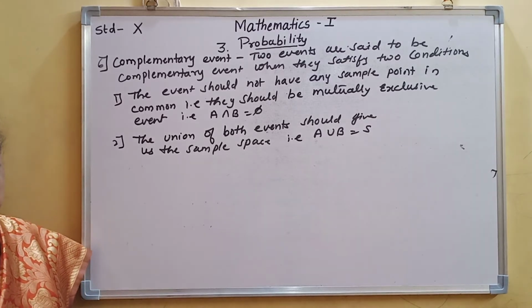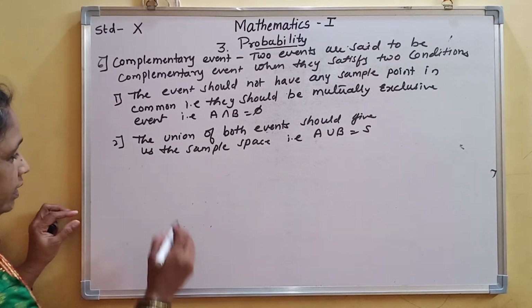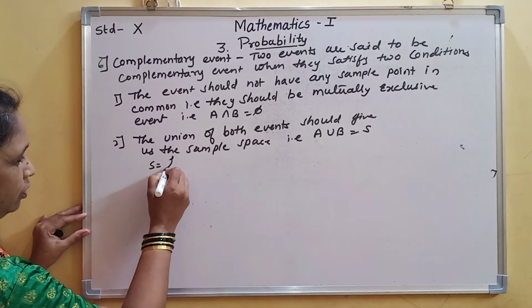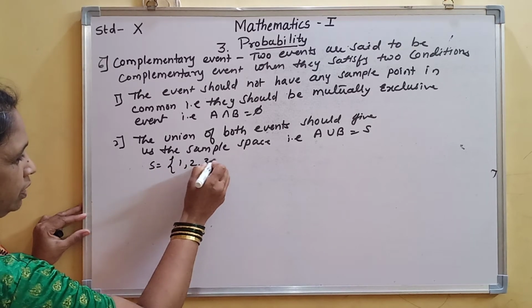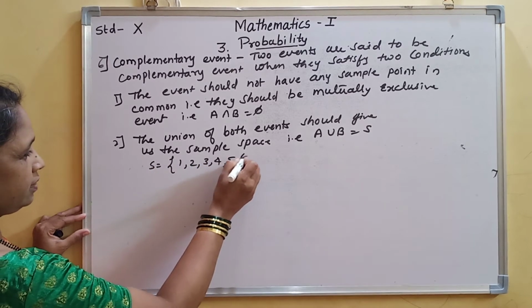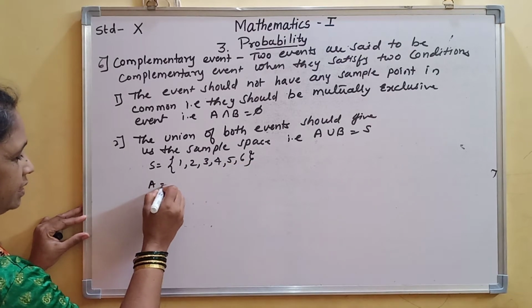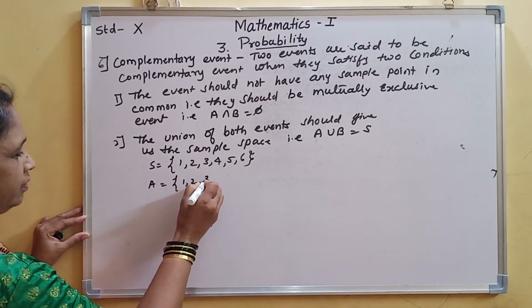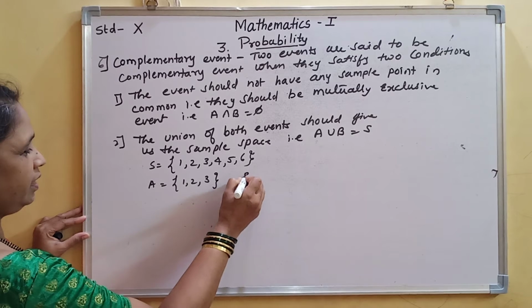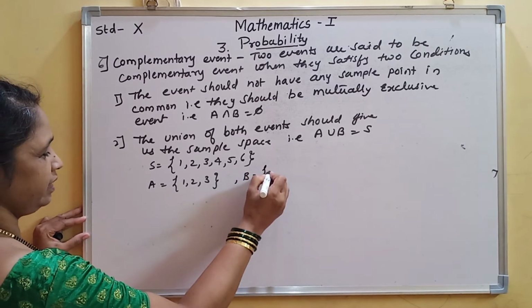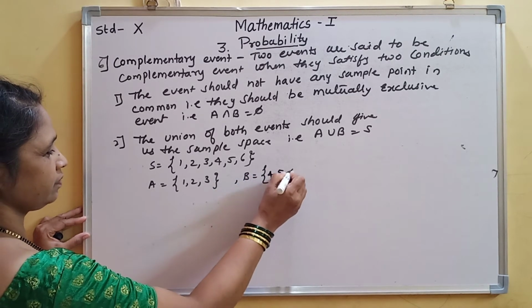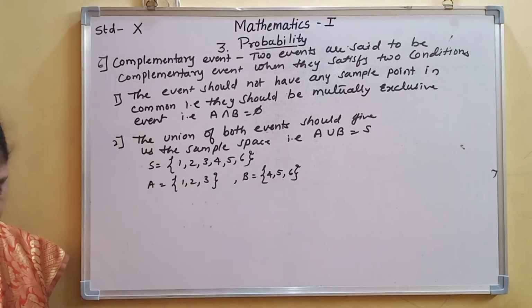Now, for example, S is equal to 1, 2, 3, 4, 5, 6, the sample space. A is the event having the elements 1, 2, 3 and B is having the other elements.